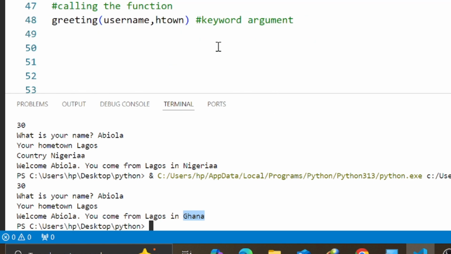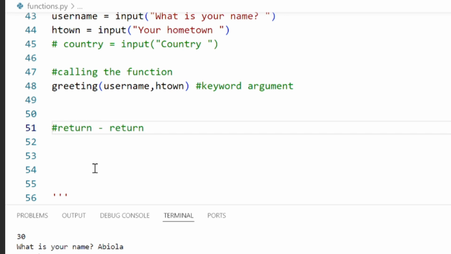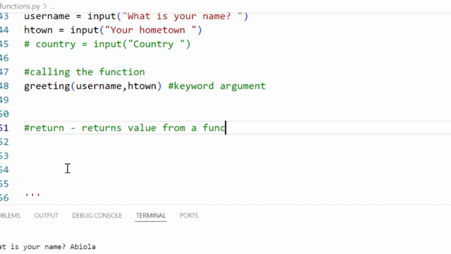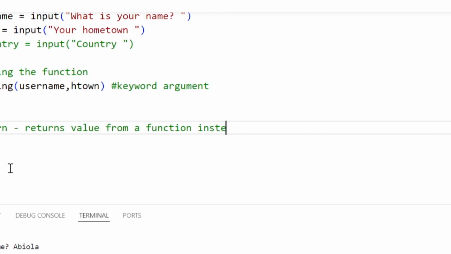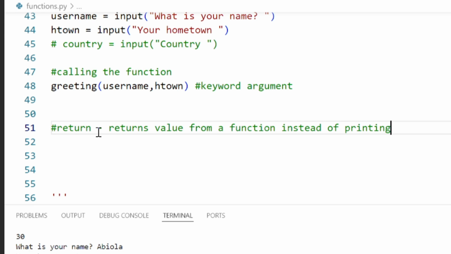Now let's look at the return keyword, to return a value from a function. Return a value instead of printing.